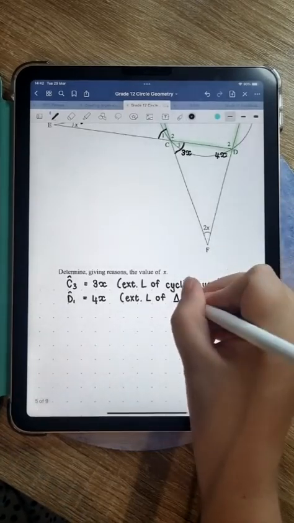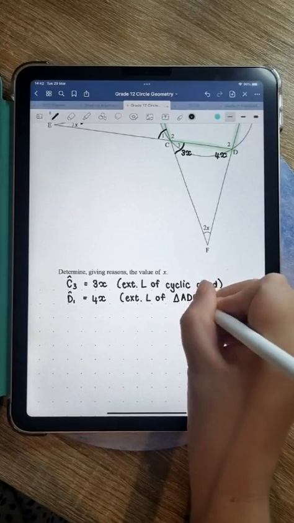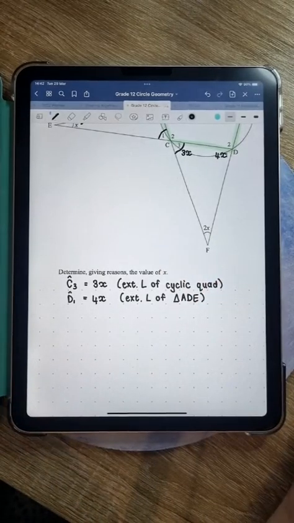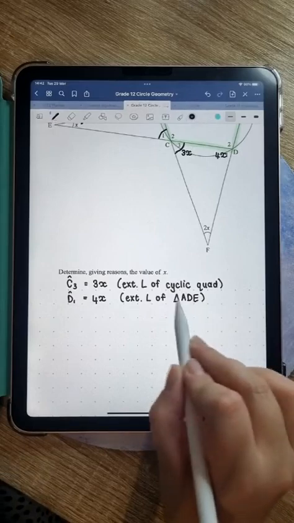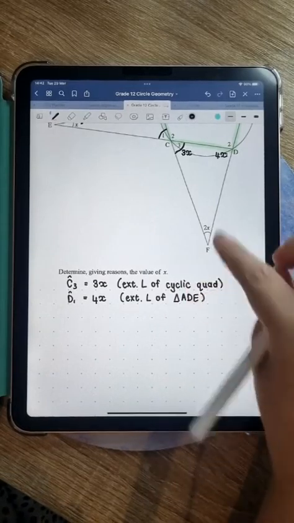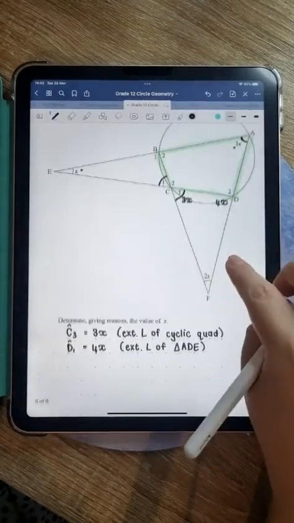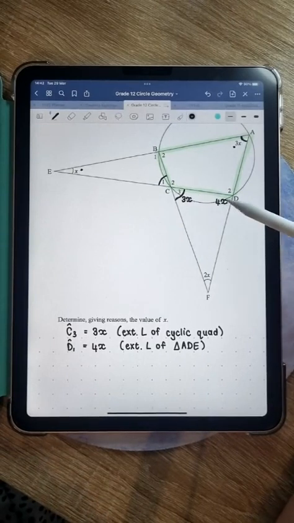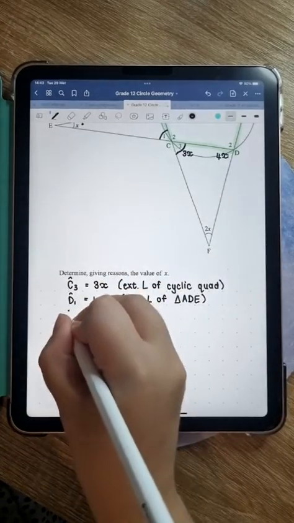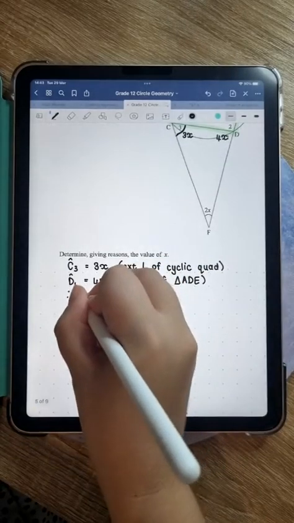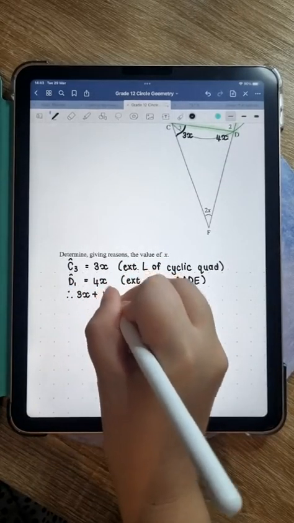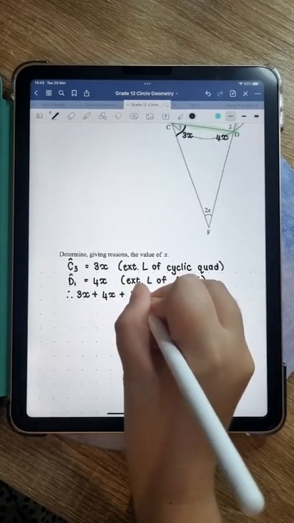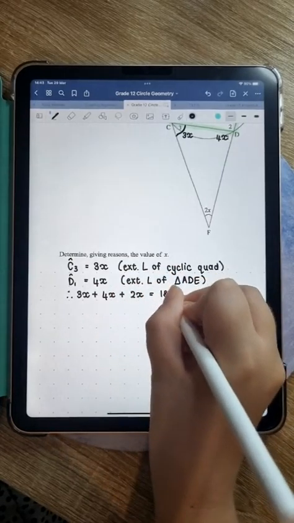You don't have to, you won't lose marks if you don't say which triangle you're working in, but it's quite useful if you want to check your work at the end, if you have time. If you write down which triangle you're working in, then it's easy to see that triangle ADE is that one over there. So now I have all three angles in this triangle in terms of x, and I know that the three angles of a triangle must add up to 180 degrees. So now I'm going to say, therefore, 3x plus 4x plus 2x is equal to 180 degrees.